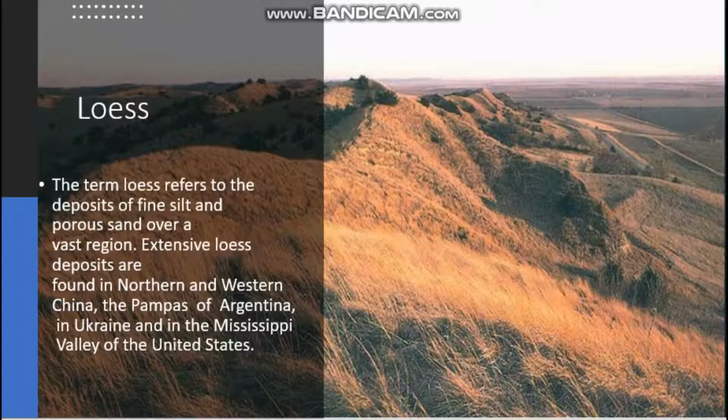Please listen. What do you mean by loess? The term loess refers to the deposit of fine silt and porous sand, minute sand, fine sand over a vast region. So where can you see these loess deposits? They are found in northern and western China, the Pampas of Argentina, in Ukraine, and in the Mississippi Valley of the United States.